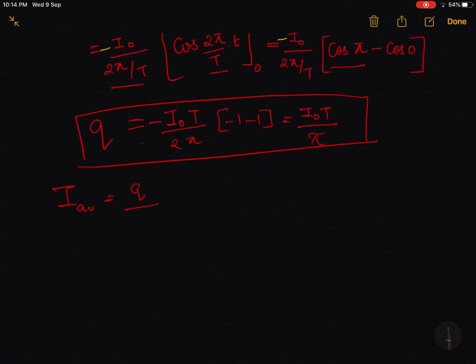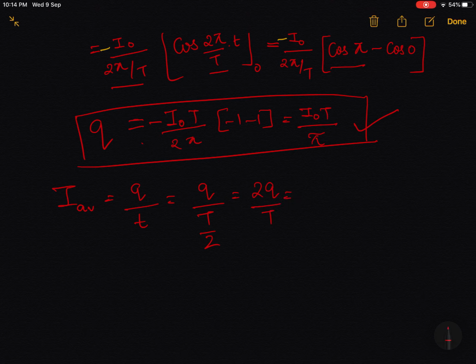It is nothing but charge upon time. So we have the value of charge. We have to divide it by t by 2. This equation will be divided by t by 2. It is as simple as that. See, nothing is complex. It's as simple as substituting it as t by 2. I can also write it as 2q divided by t.